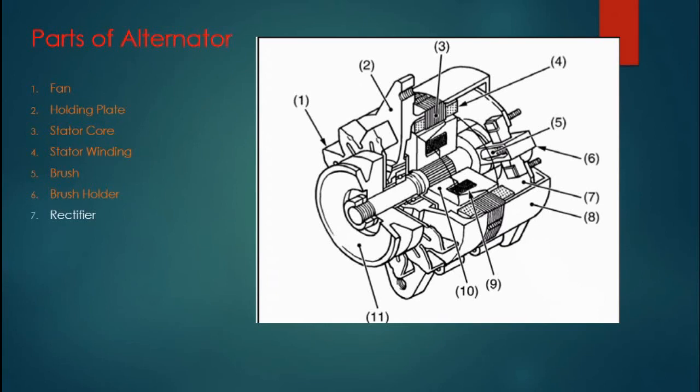Number seven, rectifiers, which convert the AC voltage into DC voltage. Bearing cover. Number nine is rotor windings, number ten is the rotor, and the last, eleventh, is the V-belt pulley. This pulley works to rotate the rotor. So these are the parts of the alternator.